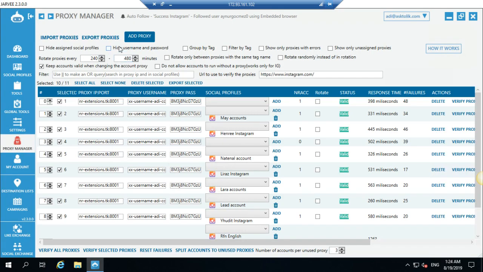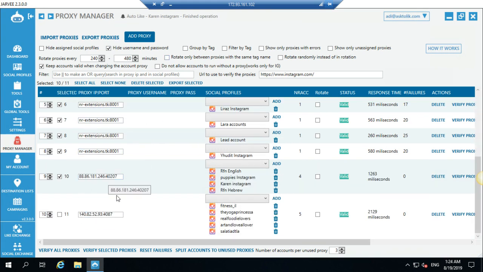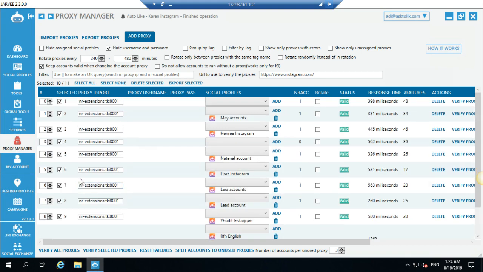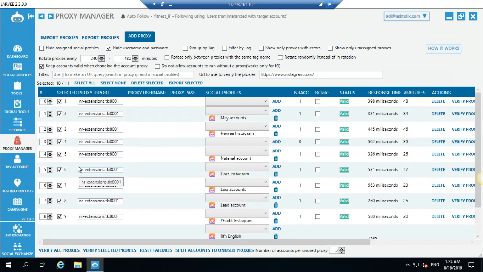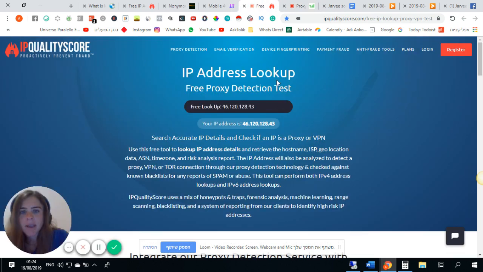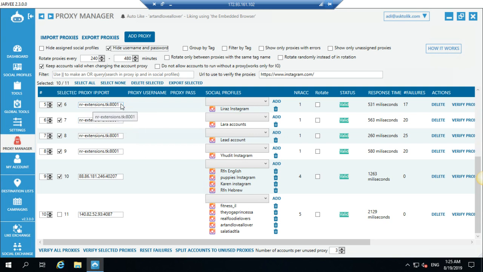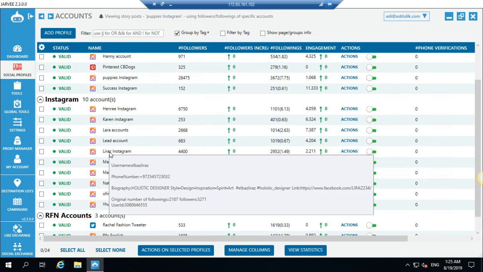Okay? And yes, so basically, as you can see, I have the residential proxy, and I also have the 4G proxy I'm using. And I want to show you how I can know the quality of the proxy. Not all of them are so amazing. You have to check. I put you this website. It's called Free IP Address Lookup. You can put the IP here, and it will tell you if it's good or not. You will see now. But let's go with one of the accounts. If you have a residential proxy, you have it also with letters and all of that. Let me show how I check the proxy, if it's good or not.